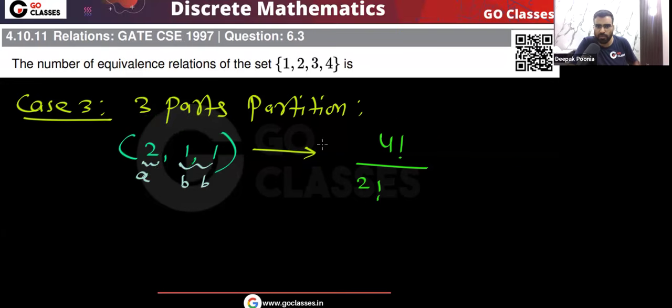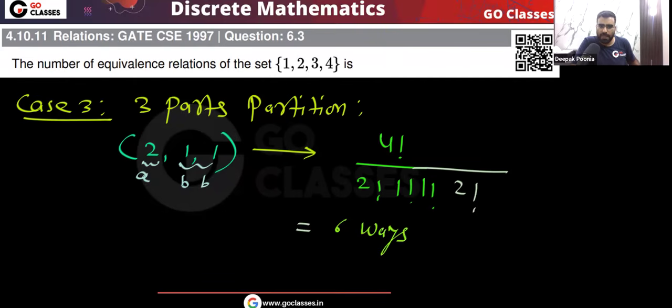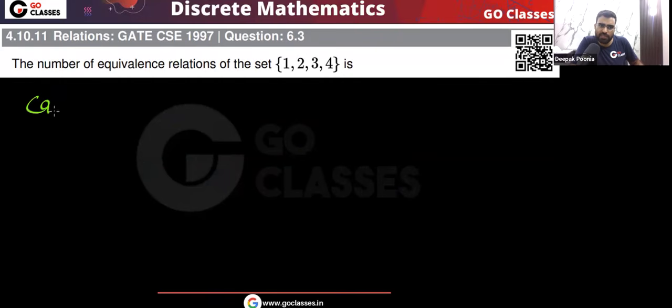So here the answer will be 4 factorial divided by 2 factorial, 1 factorial, 1 factorial, if you apply the DODB template formula. Okay. And remember, there is extra division because of this repetition of value. So because of this double B, there will be extra division by 2 factorial. Now, this is 24 divided by 4. This will be 6. 6 ways. Okay. Can I create case 4 also? Yes, I can create case 4 also. That will be, I can create 4 parts.